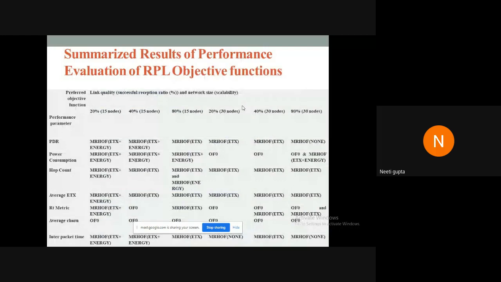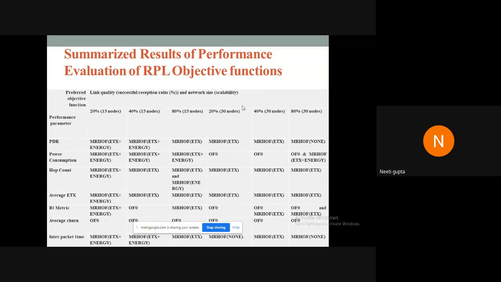These are the summarized results of RPL objective functions performance evaluation, in which we observed that for highly lossy and low networks with up to 15 nodes, MRHOF ETX plus energy, that is the hybrid objective function, for which we defined the path cost formulas, actually gave a very outstanding performance in terms of PDR, in terms of power consumption, in terms of hop count, average ETX, RT metric, etc.